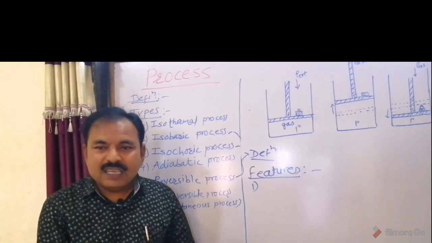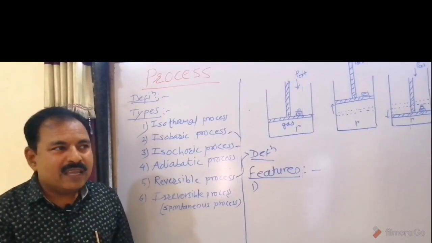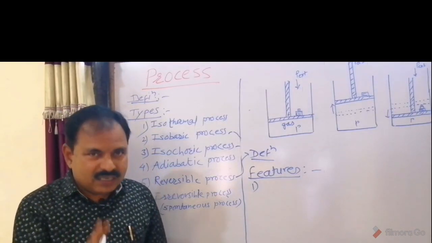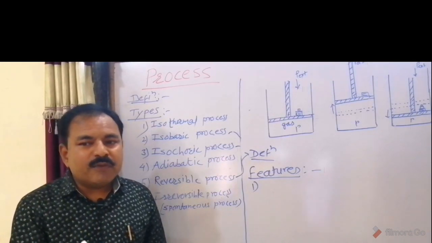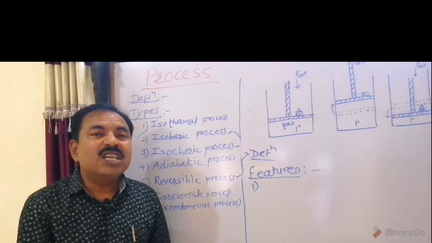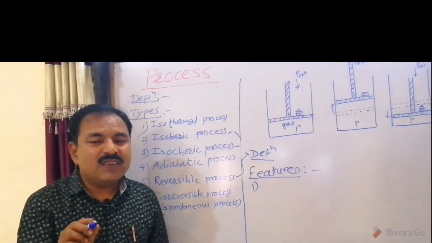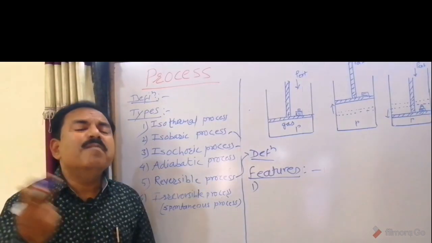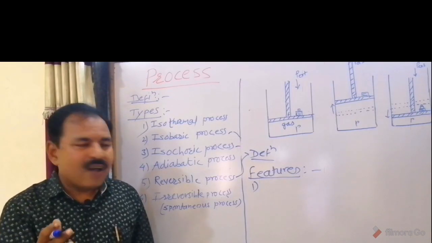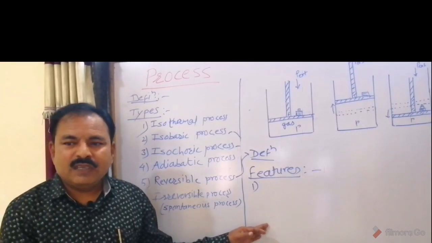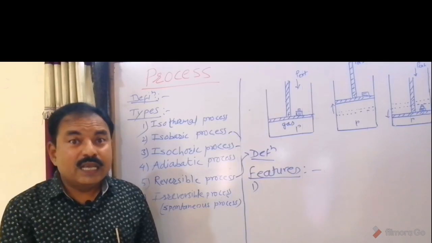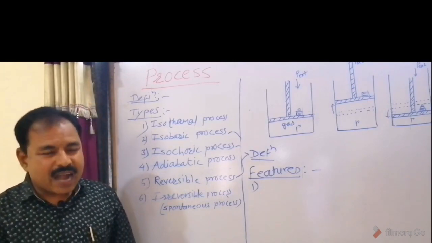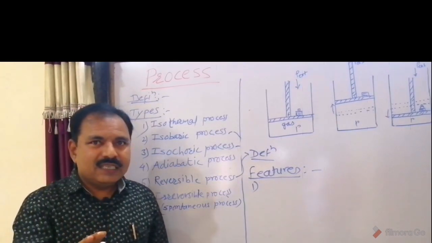Second, the process can be reversed by infinitesimal change in condition. Third feature, it proceeds infinitely slow, that means very slow. Next feature, it takes place in infinite number of steps. And now last feature, that means fifth feature, it attains mechanical equilibrium with the surroundings at the end of every stage.